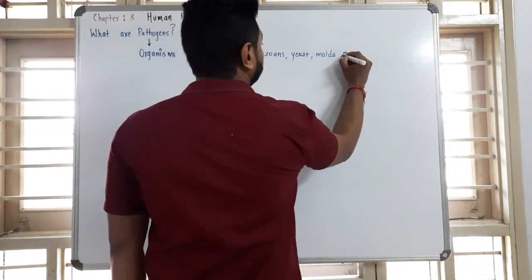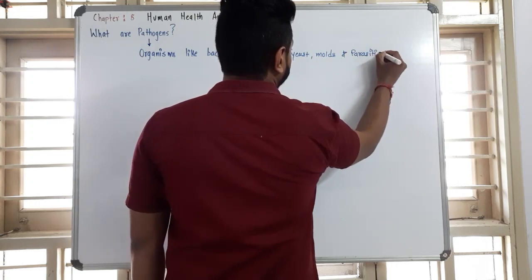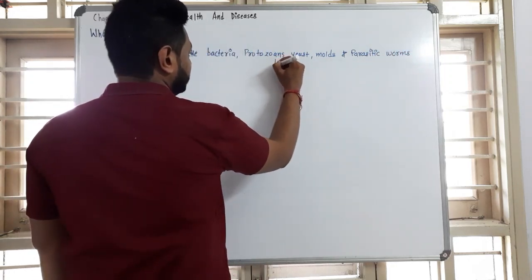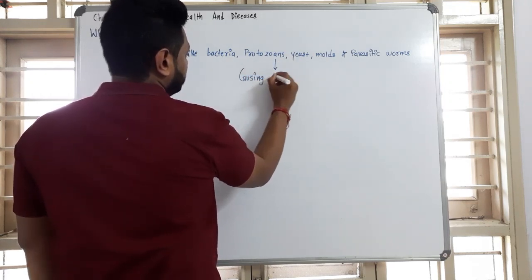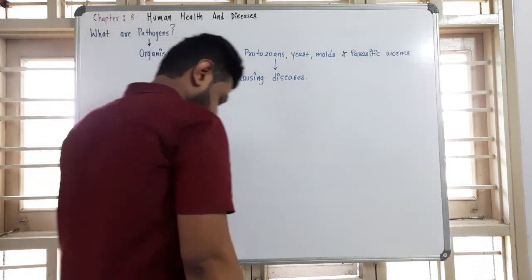Organisms causing diseases are referred to as pathogens.